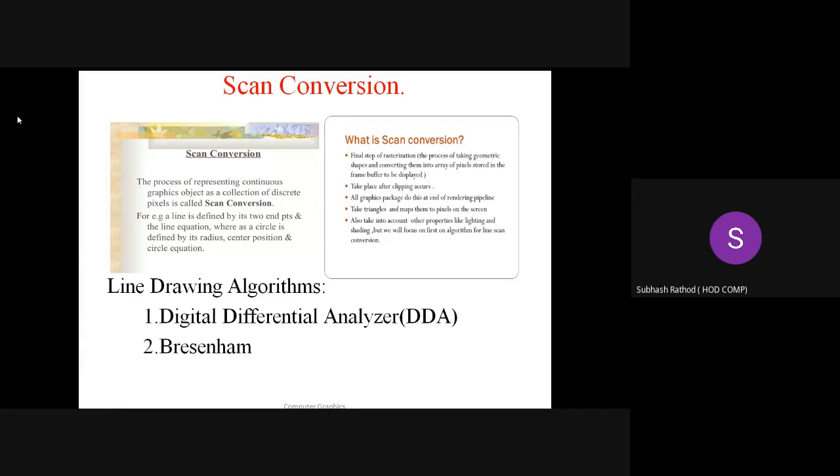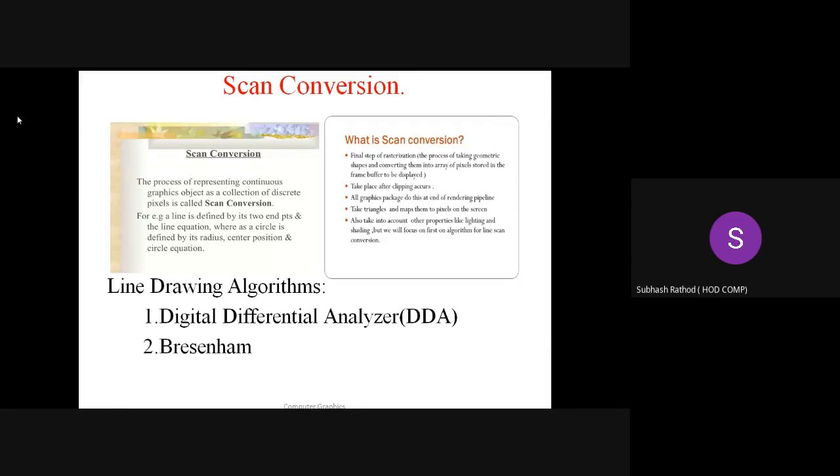In more detail, what is the scan conversion process? Sometimes this conversion process is called the rasterization process. We have seen the process of rasterization in the last lecture also. So rasterization is nothing but the scan conversion process.